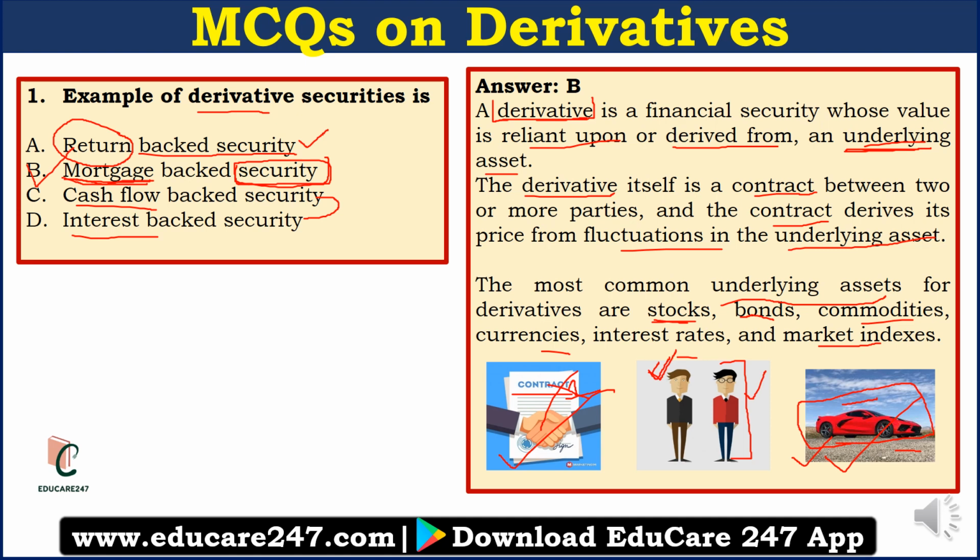In options A, C and D, there is no underlying asset on which the value of your security is dependent. But in option B, there is an underlying asset, that is mortgage, on which the value of your security is dependent. So the answer here is B.